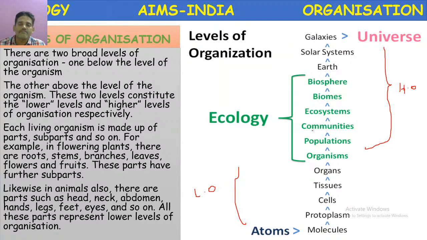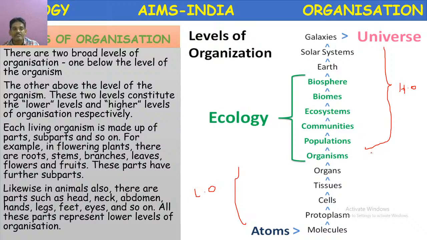A group of populations in an area forms the communities. Several communities form the ecosystems, and several ecosystems form the biomes, and several biomes together form the biosphere on this earth. And several solar systems, galaxies, and the entire universe are formed.